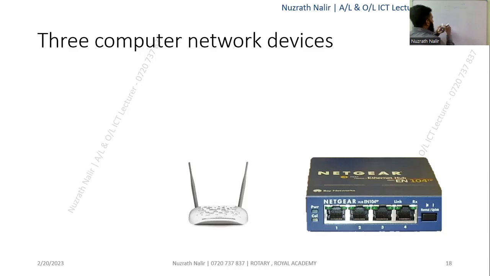Now we draw the router symbol: a circle, with two arrows pointing outside and two arrows pointing inside. This is the symbol of the router. From the router we connect your network to the switch.